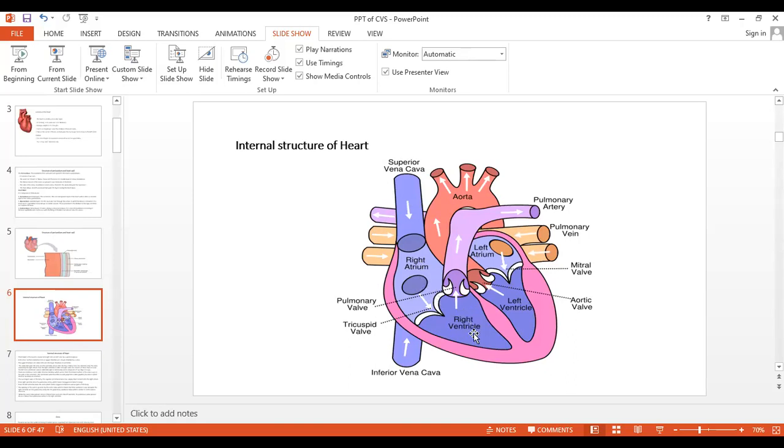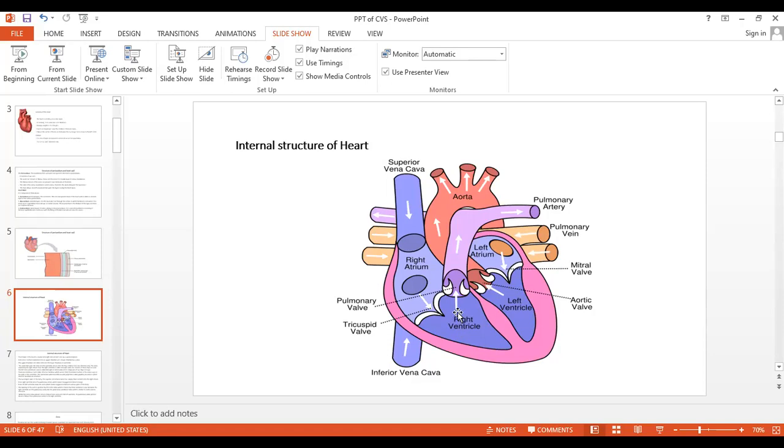And see here, from the right ventricle there is a pulmonary trunk. We can call it the pulmonary artery. It is again divided into two, for supplying the right lung and the left lung. It carries which type of blood?